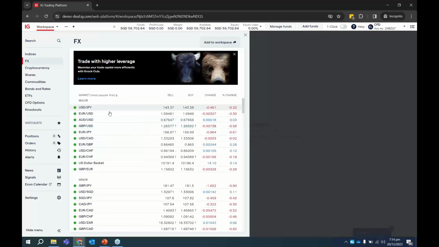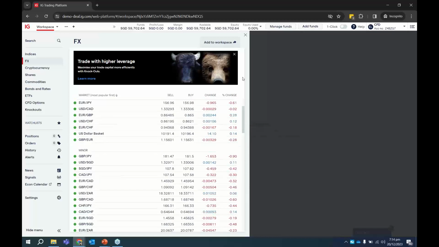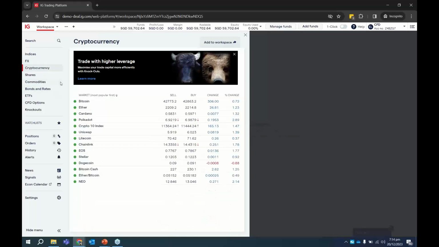Second one, of course, we offer currency trading, which is very popular, is forex trading. So in short, it is foreign exchange, FX. We offer a lot of pairs, over 90, major, minor, exotics, and things like that. So many for you to speculate. We also offer a bit of the cryptocurrency, the more popular coins, Bitcoin, Ethereum, Cardano, and things like that. So if you want to speculate using CFDs, this is an option for you with IG.